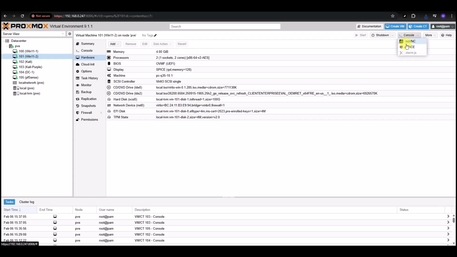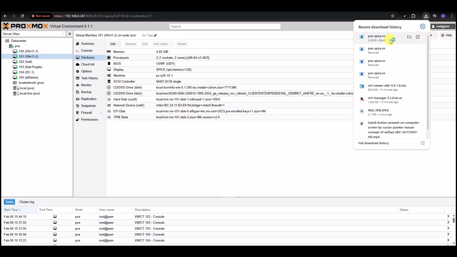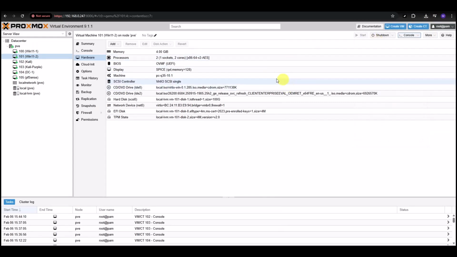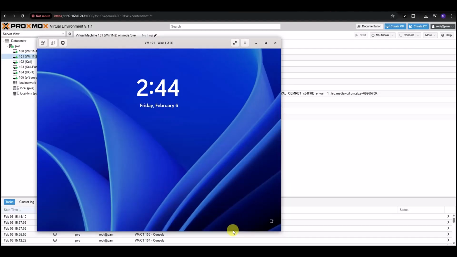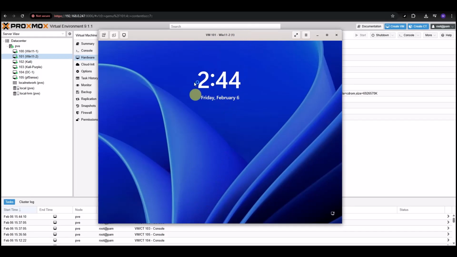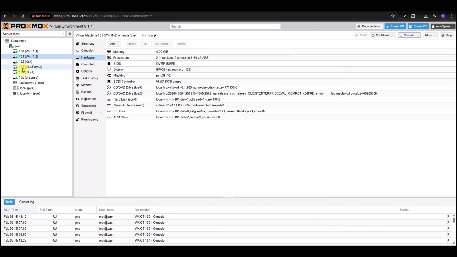And the same thing with our second virtual machine. This is the second one. So I'm just going to minimize both of those.